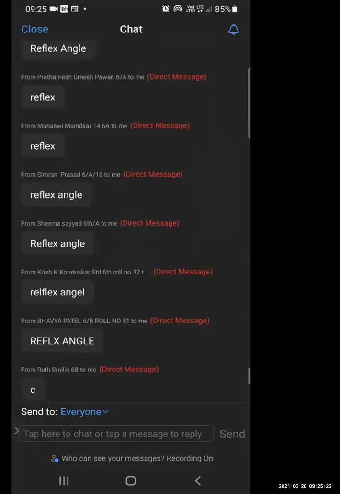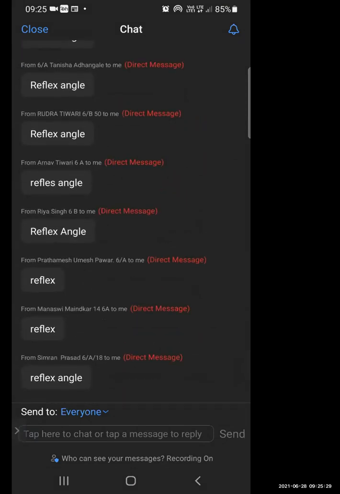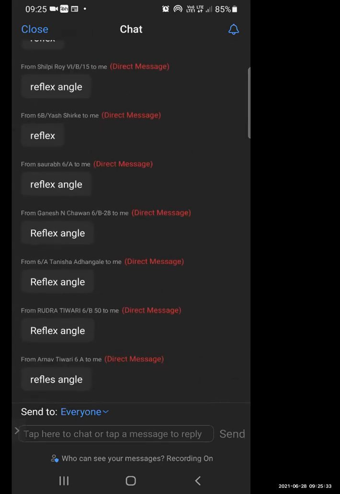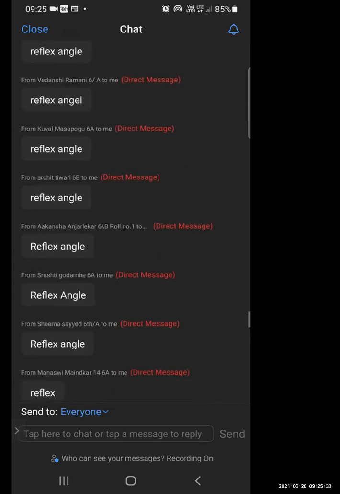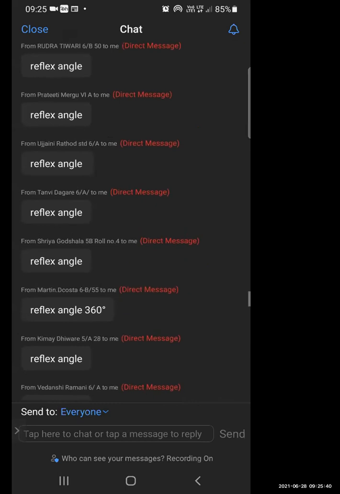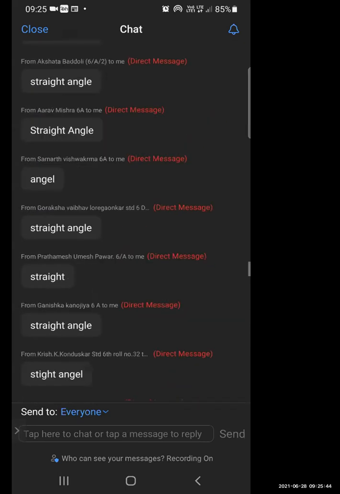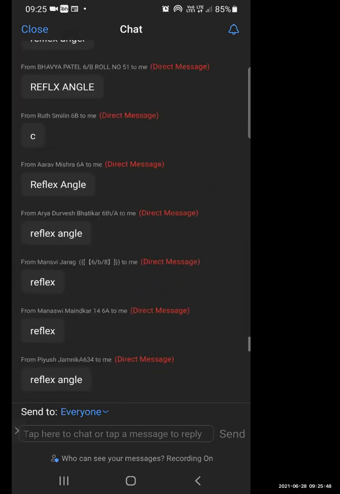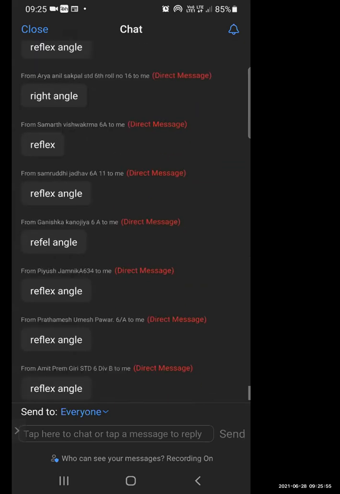Correct. Very good. Prathamesh, Riya, Arnav, Rudra, Tanisha, Ganesh, Saurabh, Yash, Shilpi, Manasvi, Shima, Shrishti, very good. Everyone has given the right answer. Many students have given the answers and everyone's answer is correct. Very nice, children.